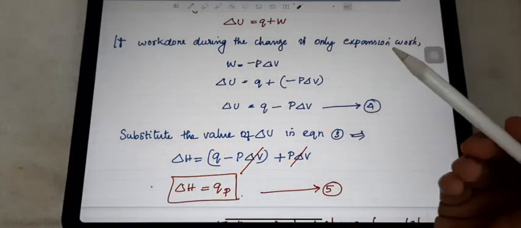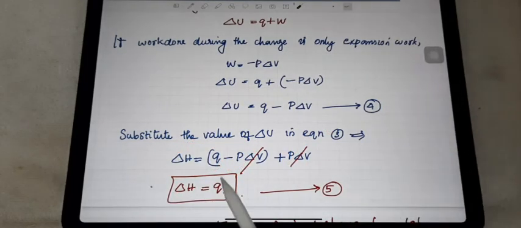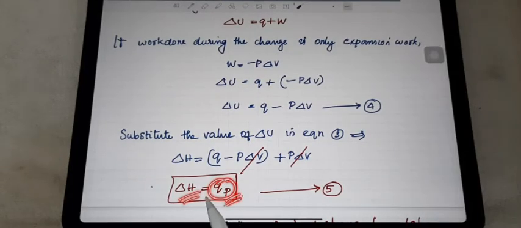Q, at what condition did we get it? At constant pressure. So what is our target, to get the heat content at constant pressure, the state function? So that state function is delta H, that is the enthalpy change. So enthalpy change is equal to the heat change at constant pressure.